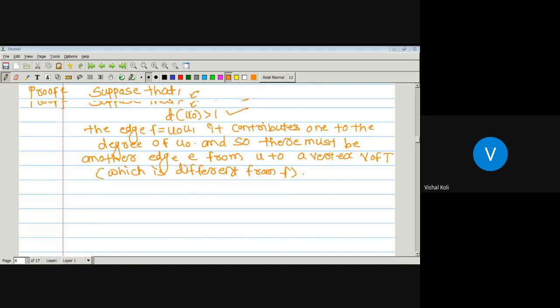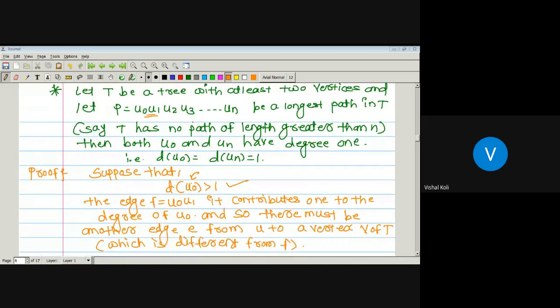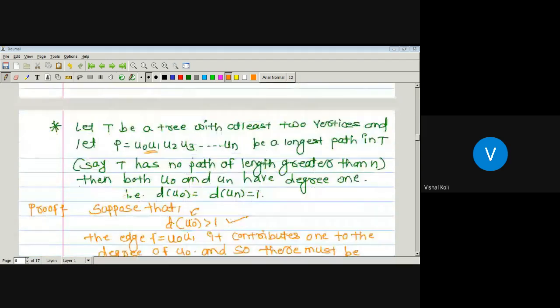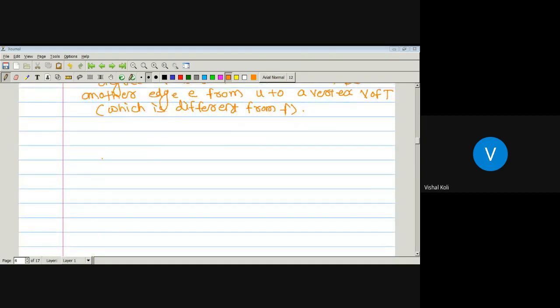Either this vertex v is one of the vertices from u1, u2, u3 up to so on un, or it is a vertex which is not belonging to that path. Since this is a path of length n in a tree t, there are two possibilities for vertex v: either it belongs to that path or it is not a member of that path. So if v is one of the vertices of the path p,